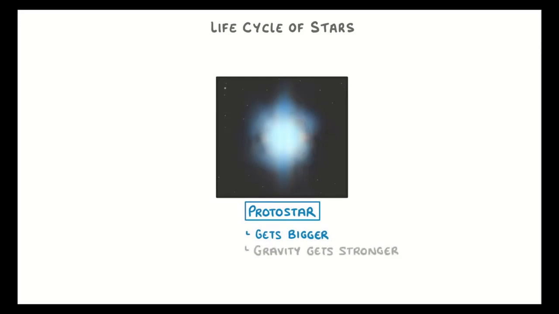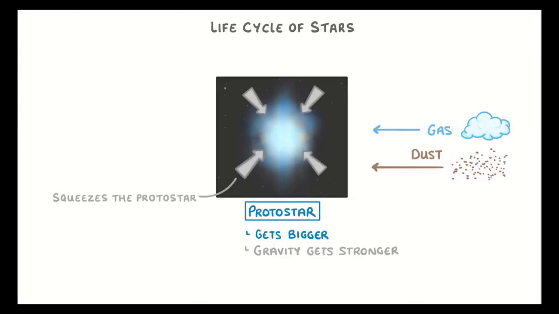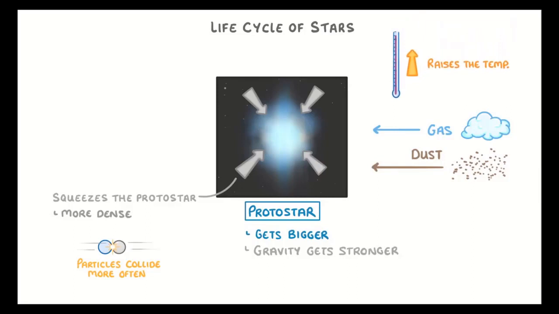This protostar gets bigger and bigger because of the contraction. The gas and dust particles have started to come closer.